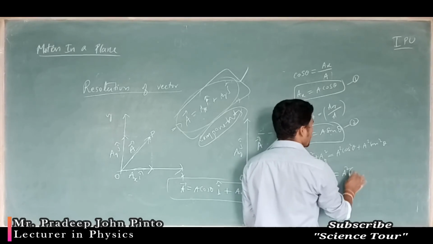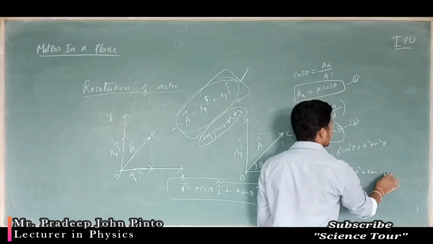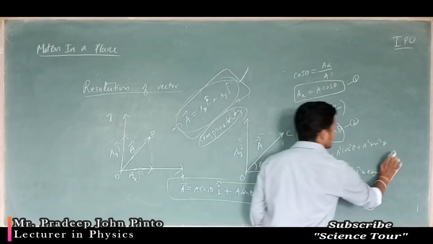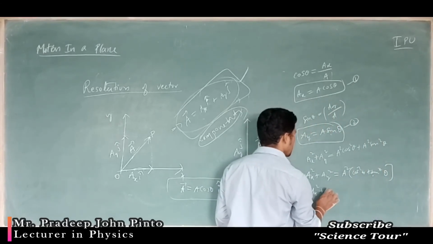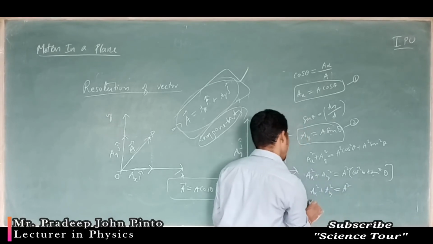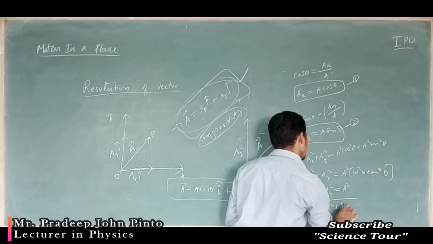A square is the common term, cos square theta plus sin square theta. Cos square theta plus sin square theta means 1, okay, that is the formula in mathematics. So Ax square plus Ay square is equal to A square. So A is equal to square root of Ax square plus Ay square.